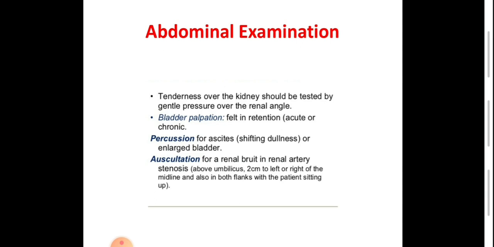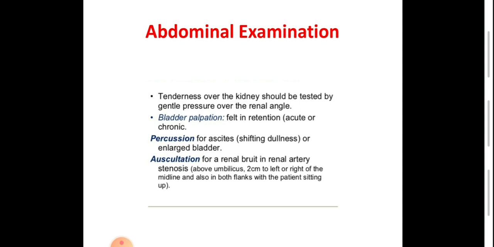Tenderness over the kidney should be tested by gentle pressure over the costovertebral angle. Bladder palpation: usually the bladder is palpable, felt by the ulnar side of the non-dominant hand and by the palm of the dominant hand. Then by percussion we find a usually distended bladder as dull to percussion, especially in case of retention of urine, acute or chronic.